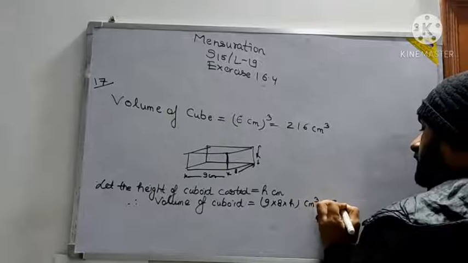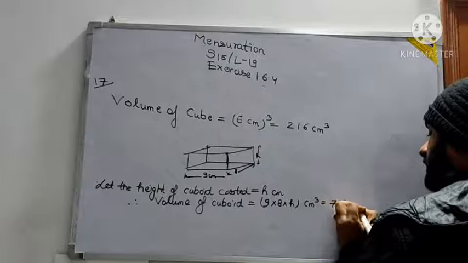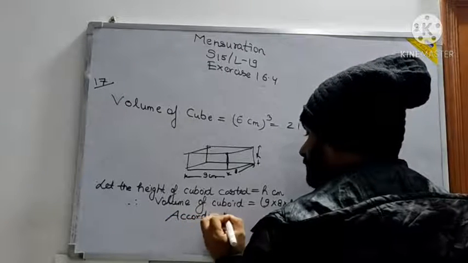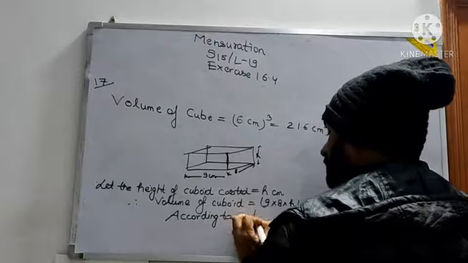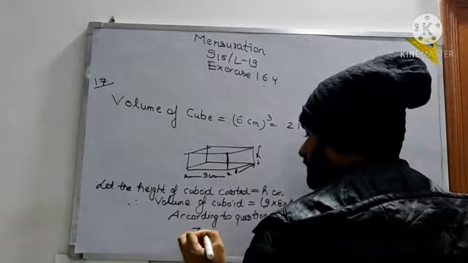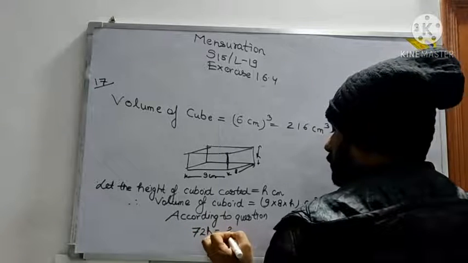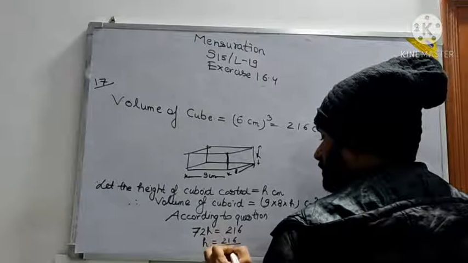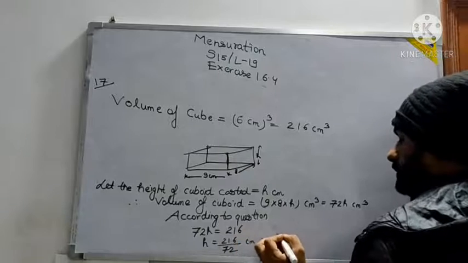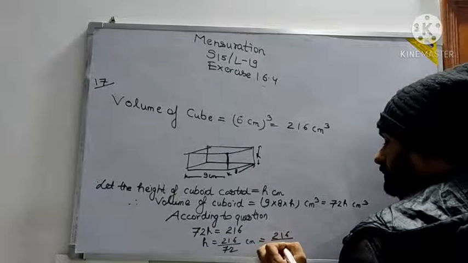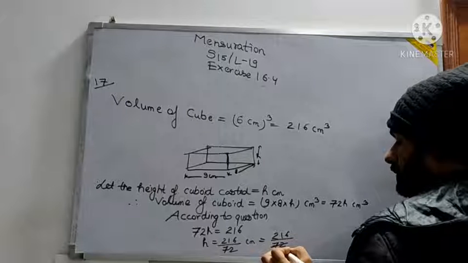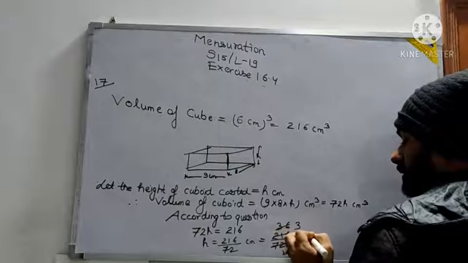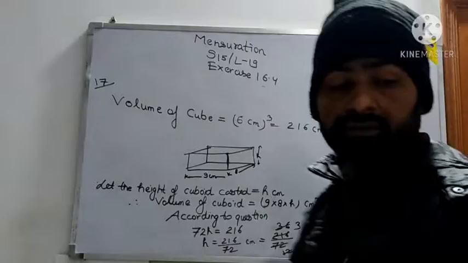That means 72h centimeter cube. Then right here, according to the question, 72h will be equal to 216. h will be equal to 216 upon 72 centimeter. This you can further solve. So it is equal to how much? 3 centimeter. Now see what is in this question.